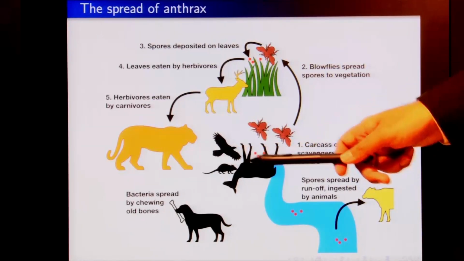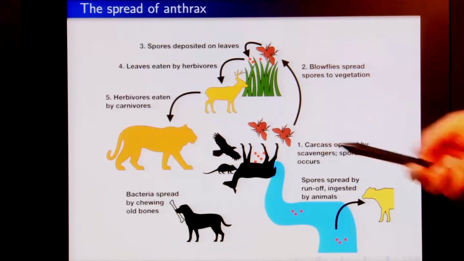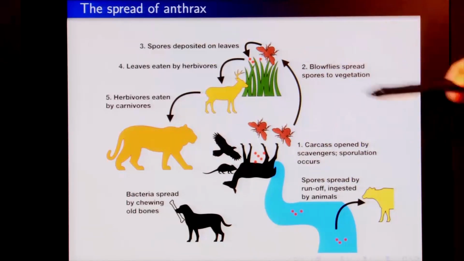So, essentially we will have vultures, and animals such as hyena that would come to this carcass and open it to eat the meat, and as soon as the bacterium comes into contact with air, it creates spores. Now, there would also be some flies. In this particular example, we are talking about blowflies.